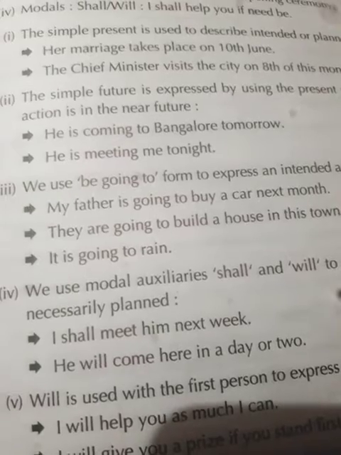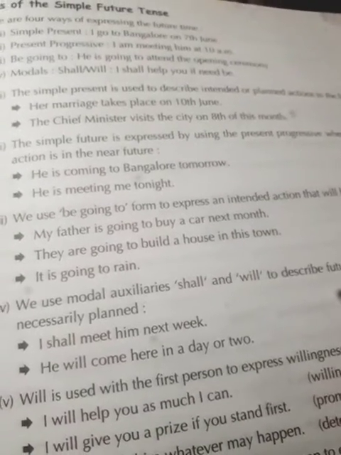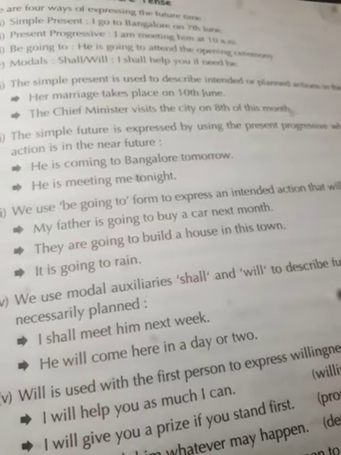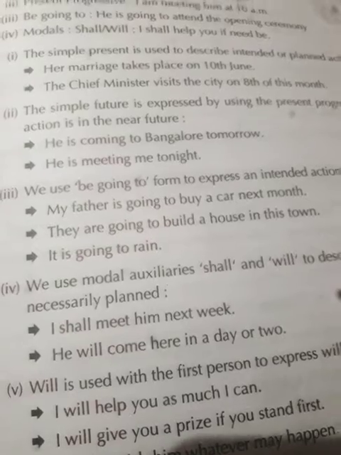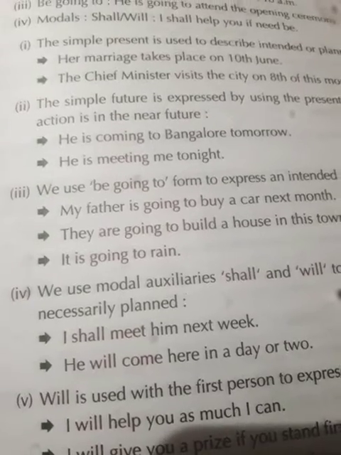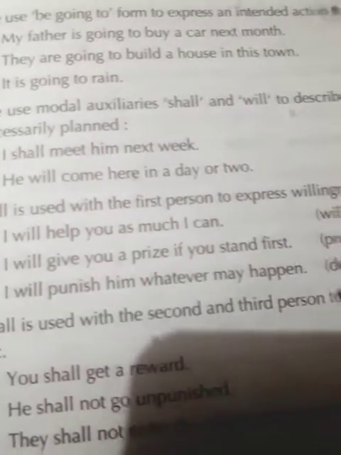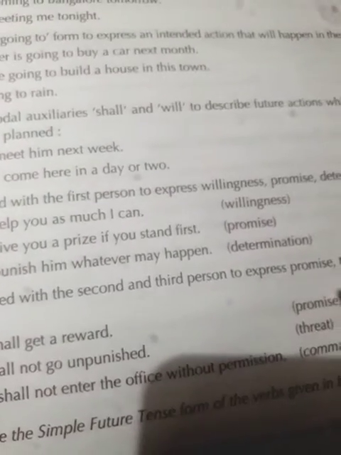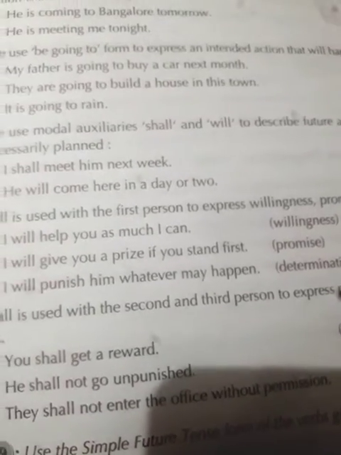Okay, the simple future tense is expressed by present progressive tense. For example, he is coming to Bangalore tomorrow and he is meeting me tonight. Okay? And we use modal auxiliaries shall and will to describe future actions which are not necessarily planned.